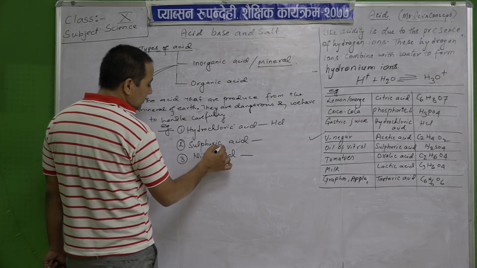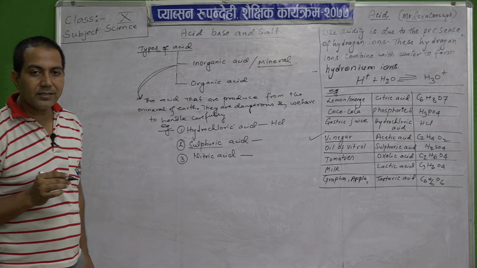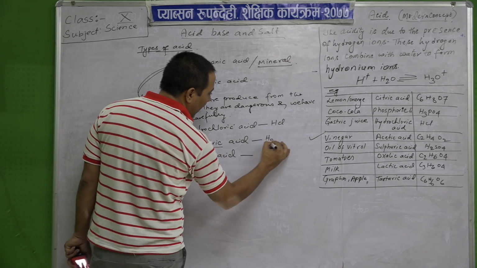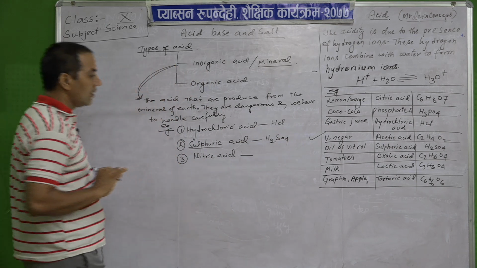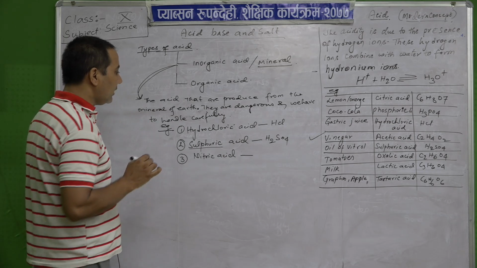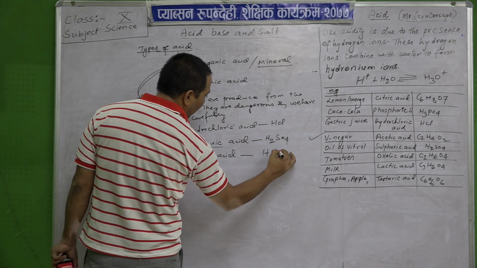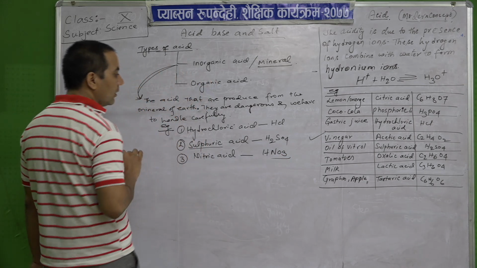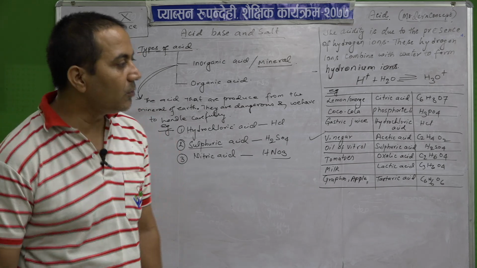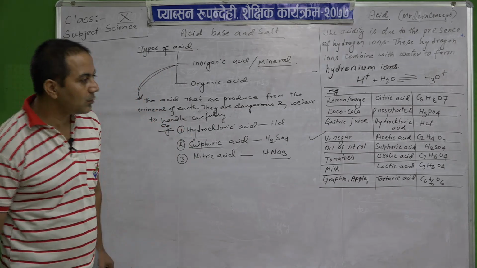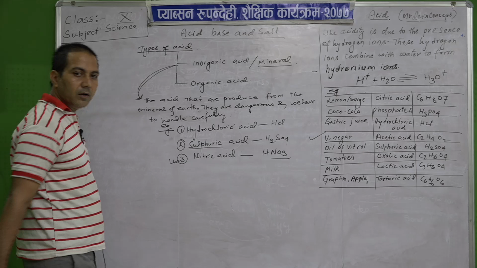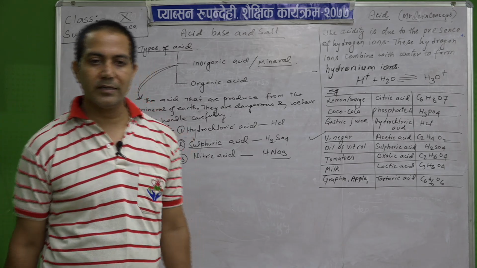Now, comes the next one, sulfuric acid. What is the formula of sulfuric acid? That is H2SO4, hydrogen sulfate. Okay. Then nitric acid, that is HNO3. So, among these which one is the strongest acid? Can you say? Yes, can you say which one is the strongest acid? That is nitric acid. Okay. Nitric acid is the strongest acid.